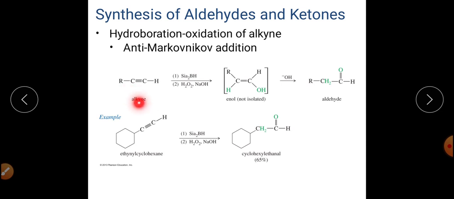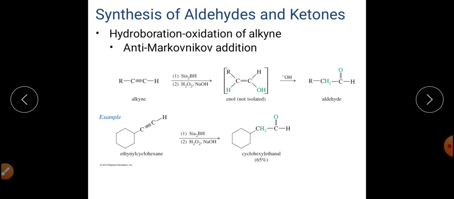So this particular hydride will be shifted, and finally on oxidation this particular boron group will be replaced by hydroxyl group, and this is your enolic form, and this enolic form will on tautomerization get converted into your ketonic form. So this is the aldehyde that is obtained by hydroboration oxidation of this particular alkyne.